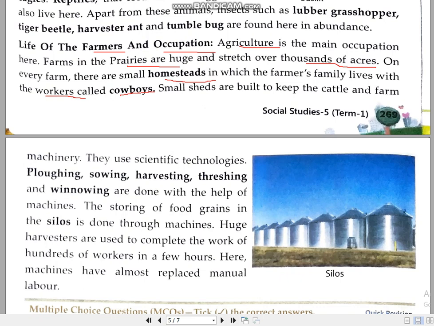And agriculture is being done scientifically, not manually, scientifically done. For everything machines are there because the farms are very huge. So in agriculture and farming, even the milking of the cows is done with the help of machines.